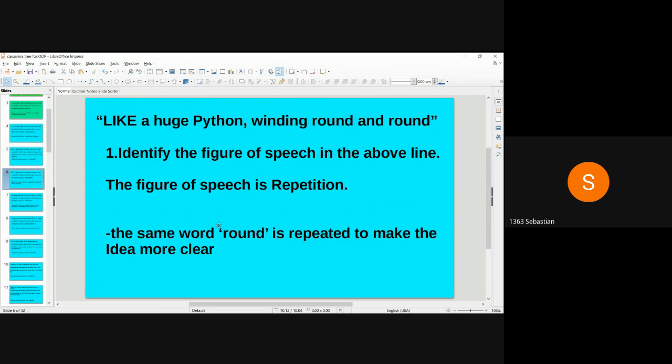Like a huge python winding round and round. Identify the figure of speech in the above line. The figure of speech is repetition. The same word round is repeated to make the idea more clear.